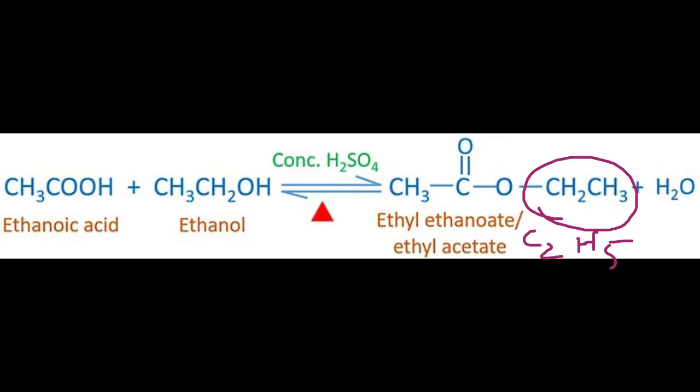Before water, you see the formula. C2H5 is ethyl and CH3COO is ethanoate. So you have to read from the back. So CH3COOC2H5 is called ethyl ethanoate, which is the ester.